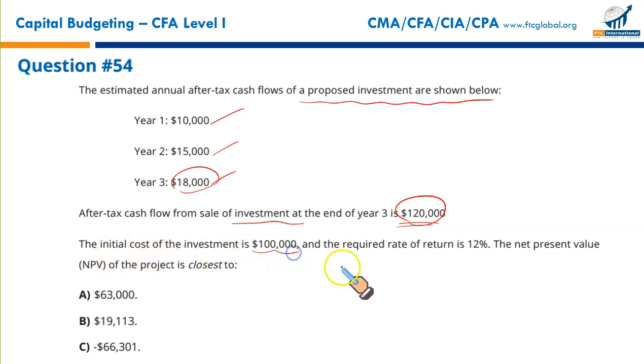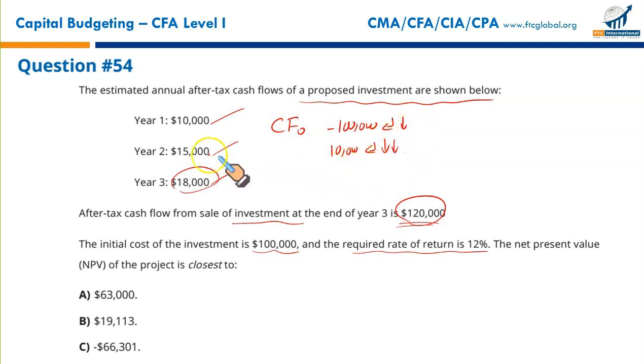Initial investment was $100,000 and the required rate of return is 12%. NPV is to be calculated. What you will do, our conventional way of doing it: cash flow at year 0 is $100,000 negative. Enter, down arrow key once. Then this $10,000, enter, since it is a single payment, down arrow key twice. Then you have $15,000, gentlemen, attention. Enter, down arrow key twice.